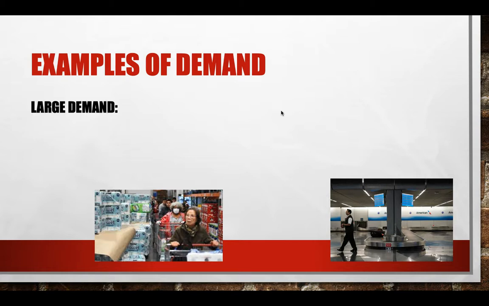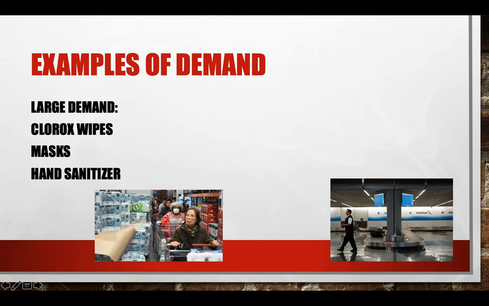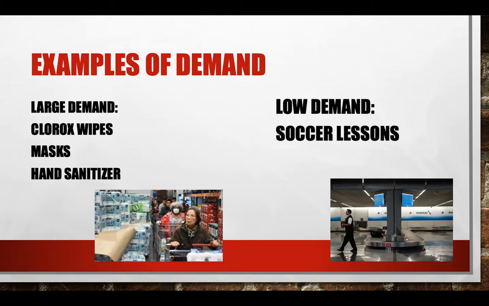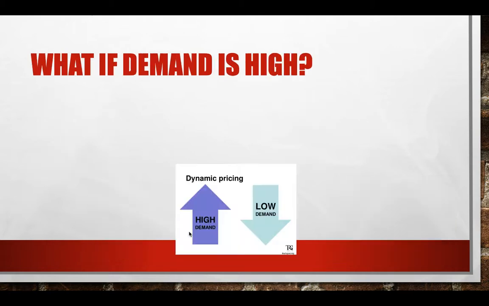So some examples of demand. We have a large demand right now for Clorox wipes, masks, hand sanitizers. We've got long lines in stores for people buying those things. And then we have a low demand for soccer lessons and people going to the museums because they're closed, or travel. People do not want to travel. They want to stay home and stay safe because there are different areas that might have the virus.